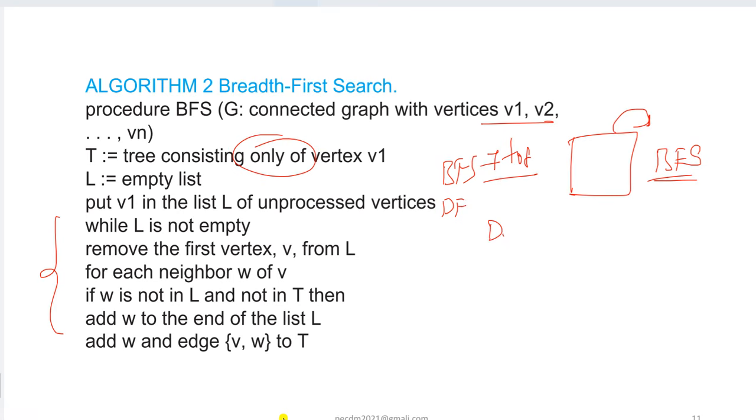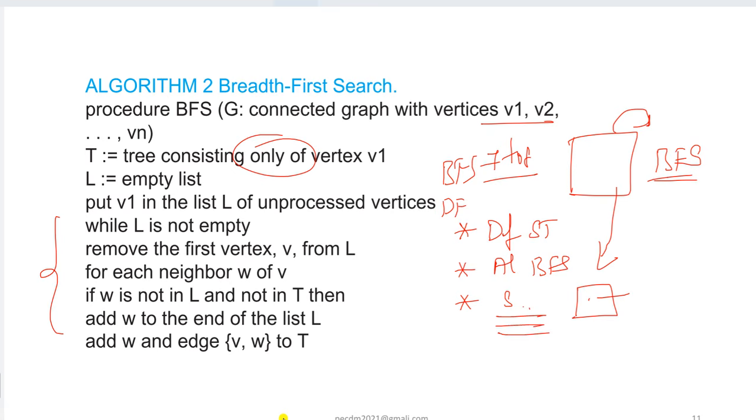How do you write it? First, the definition of the spanning tree. This is the structure of the answer. Definition of the spanning tree, and then you have to write the algorithm for BFS. Then the steps involved: draw this graph neatly, then choose the root node, and after that the first level, what you do. Write every step neatly, and finally you have to draw the spanning tree. Mention that this is our final spanning tree for this particular graph, so that you will definitely get 8 out of 8 marks in the exam.